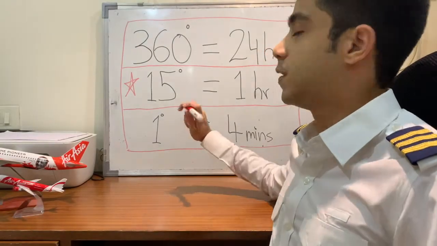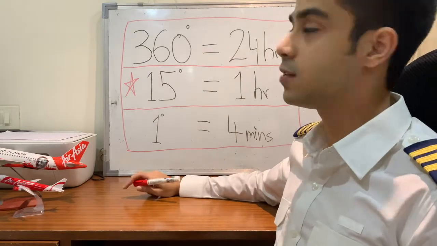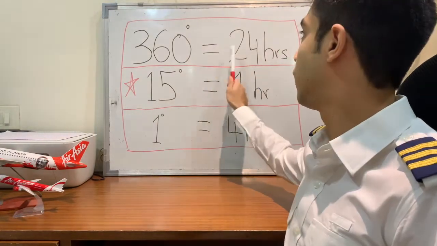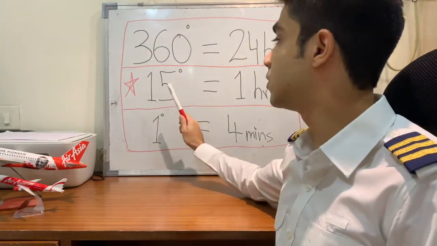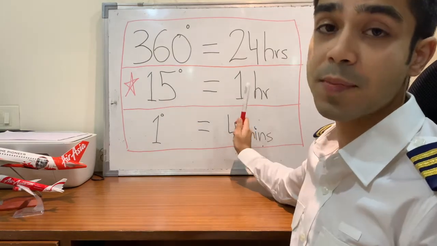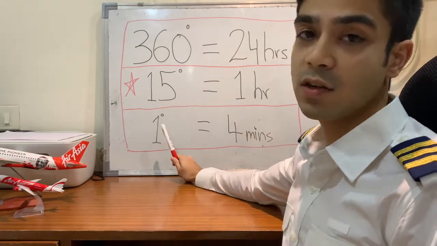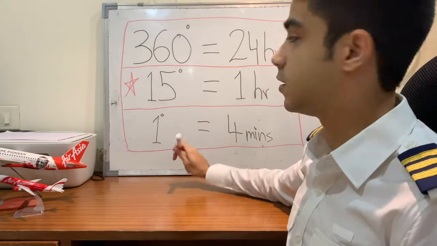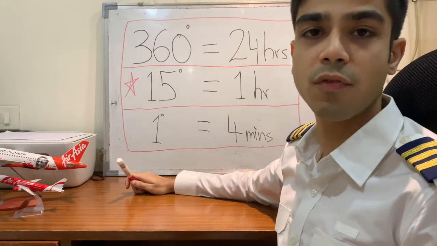As we know, the Earth spins 360 degrees around its own axis in 24 hours. So if you divide these, you realize that the Earth spins 15 degrees in the time span of 1 hour, and it rotates 1 degree every 4 minutes. The second one is going to be very important for our calculations.